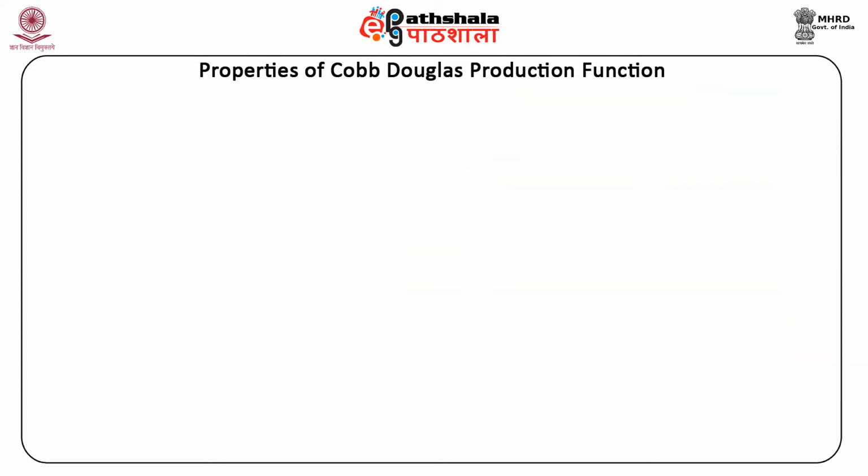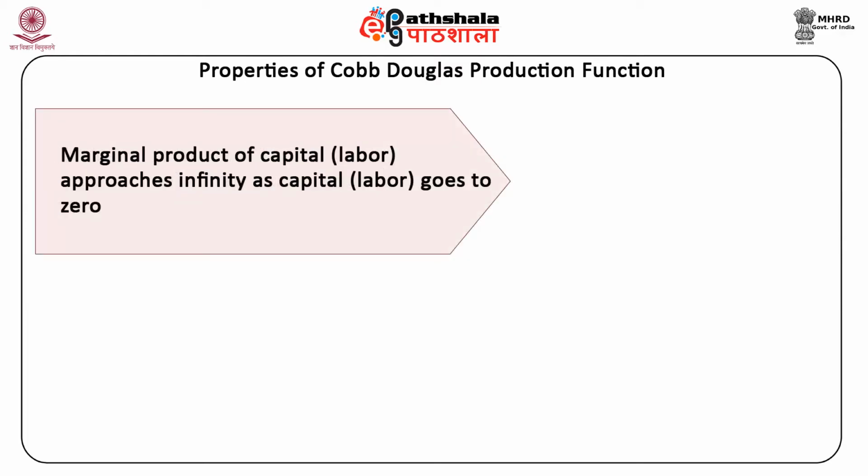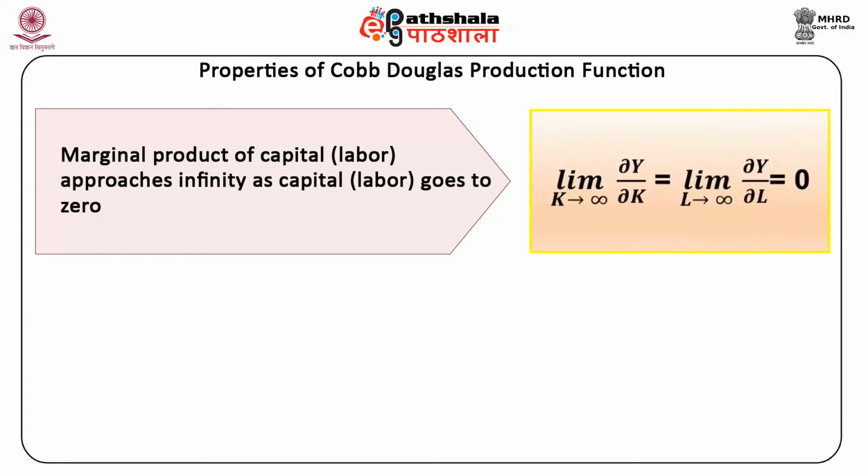Second, Inada conditions. First, the marginal product of capital and labor approaches infinity as capital and labor go to 0. Limit k tends to 0, ∂y/∂k is equal to limit L tends to 0, ∂y/∂L is equal to infinity.